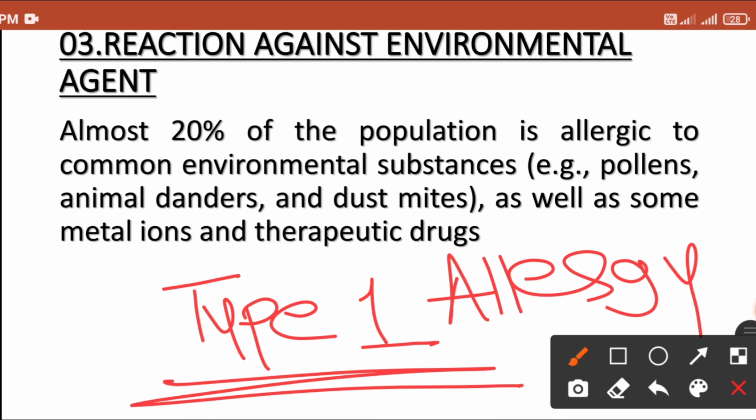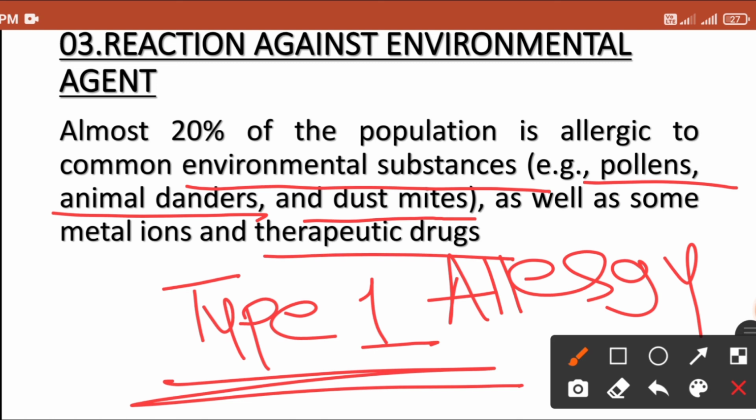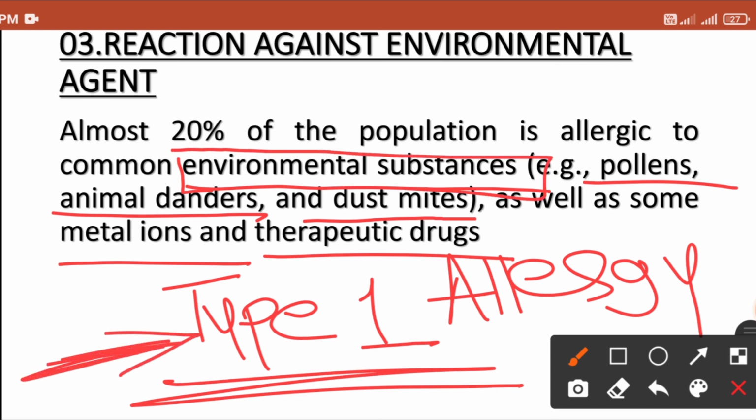Here the person is having excessive response against certain antigens, certain allergens, particularly environmental allergens, for example pollen, animal danders, dust mites, etc. The reaction against certain drugs, certain metal ions, right? Against all these allergens, body will react inappropriately in an excessive manner. So the reaction against this environmental allergen is known by the name type 1 hypersensitivity reaction.